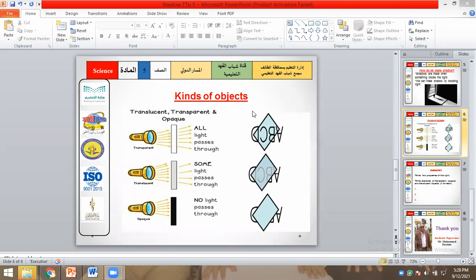Understood? A transparent object is like your glasses, what you use. Translucent objects are like tissue paper and colored glasses. And opaque objects, you cannot see anything through them, or no light passes through them. Any problem in these three? Because on Thursday, inshallah, you will have a quiz about this. Okay.